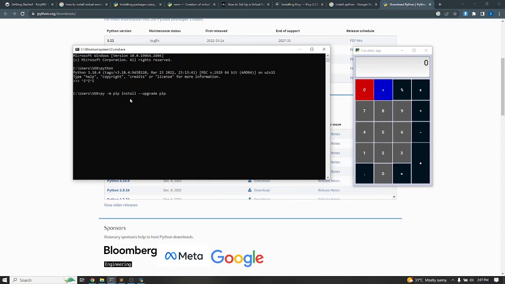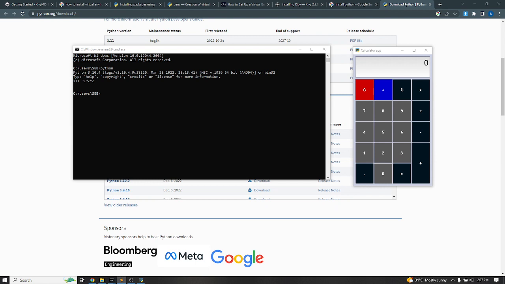To do the upgrade, this is the code: py space dash m pip install dash dash upgrade pip. If you do this and pip is not installed, it will install it and then upgrade it. If it's already installed, it will just upgrade it.